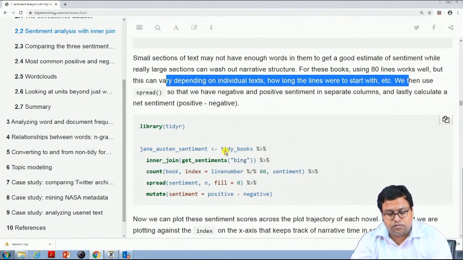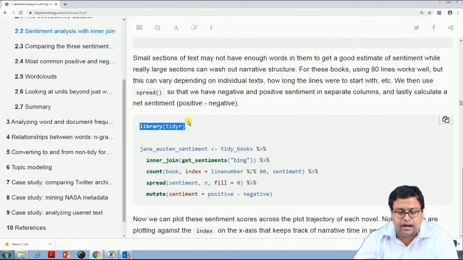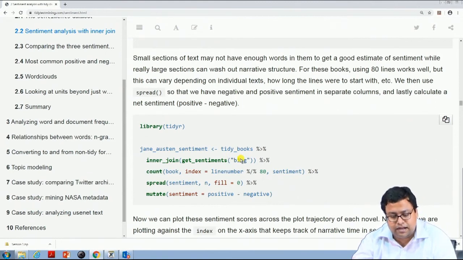So, that is why they are using this. They are using tidyR as the library and using Bing as the sentiment. Bing, if you remember, was positive and negative, and then they try to find out the total sentiment, how much it is, positive minus the negative.